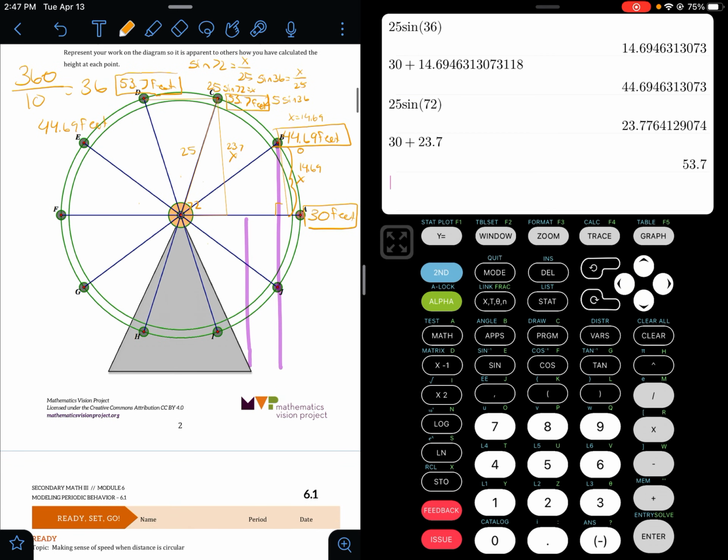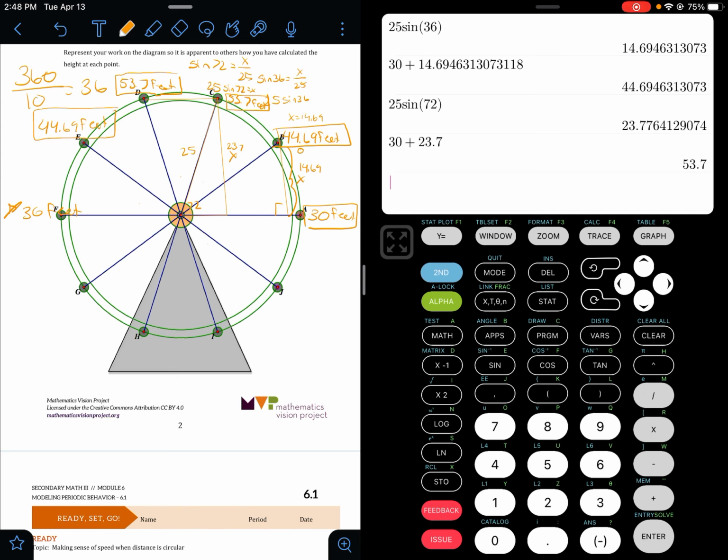Now I want you to look here. What would be the height for F? So the height for F should be 30 feet. All right, so now we got to work on the bottom half of this circle.